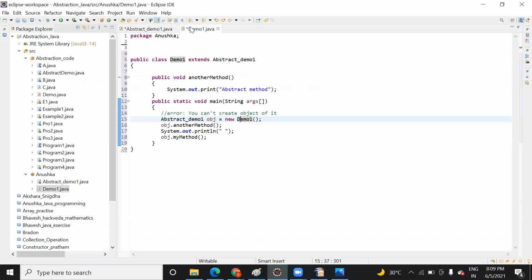And as per the syntax I told you, wherever the main function is, you will create an object like that: Demo1 obj = new Demo1. But here we are creating an object of the parent class, and we are passing this class. Why? Because this class is providing a body for the method of the parent class. That is the reason I am using obj dot another method.